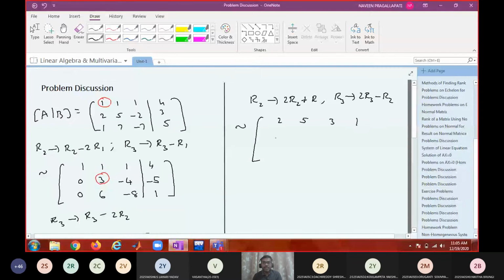What is the second row? 0, 9, 5, 5. Third row? 0, 0, minus 3, minus 1, minus 1.